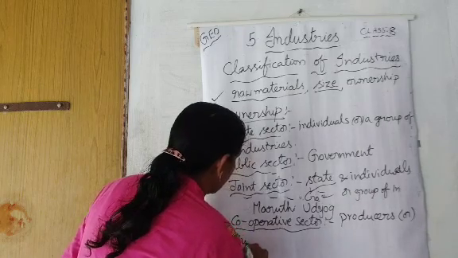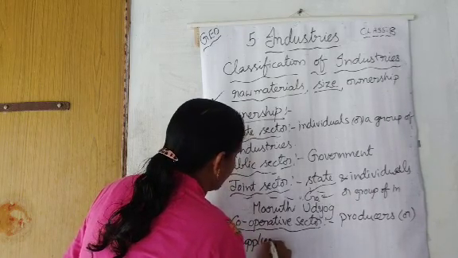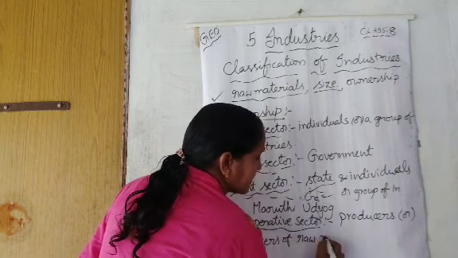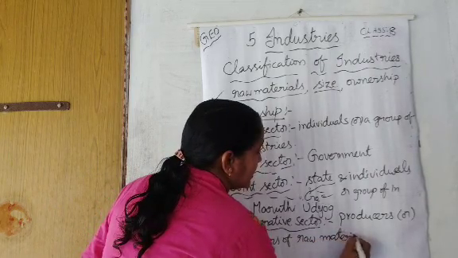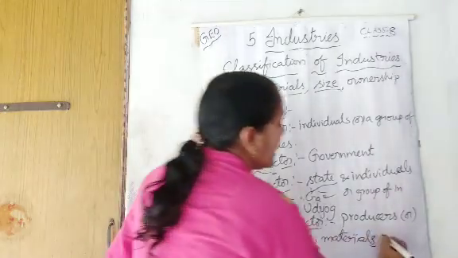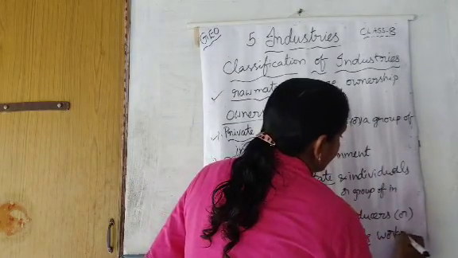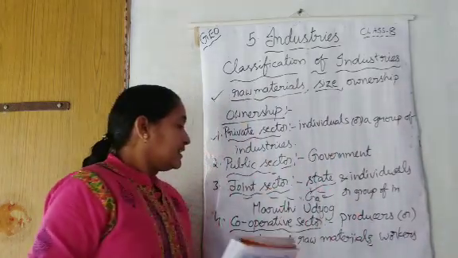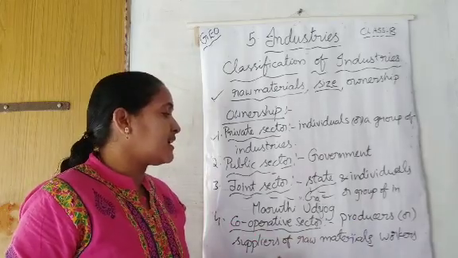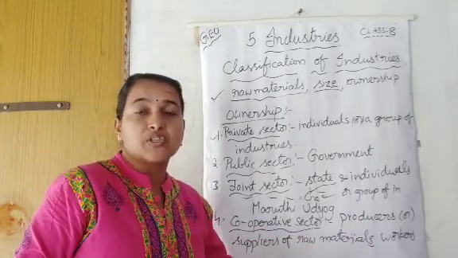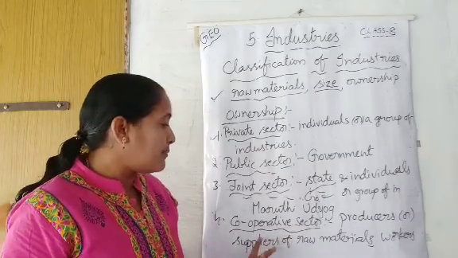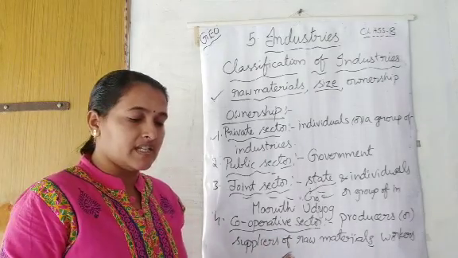That means working together with farmers, raw material producers. Farmers, artisans, like that, and workers. If the industries are working with the producers or suppliers of raw materials and workers together, then those industries can be called cooperative sector industries.